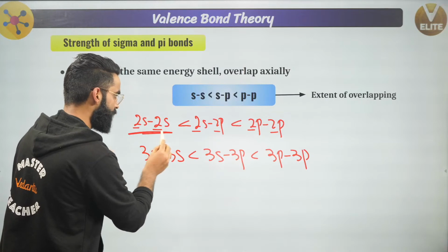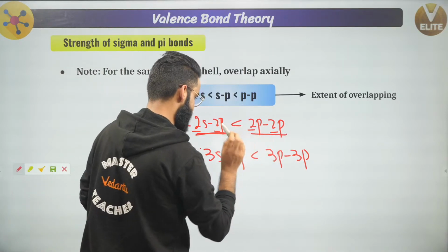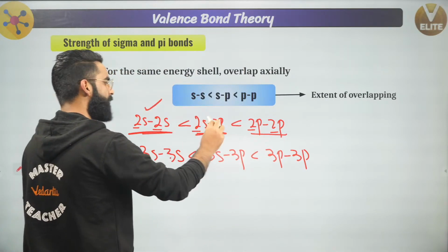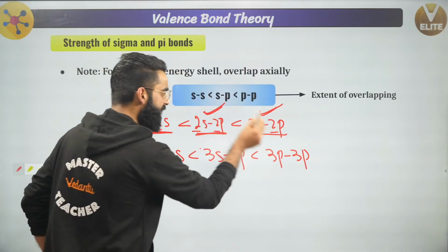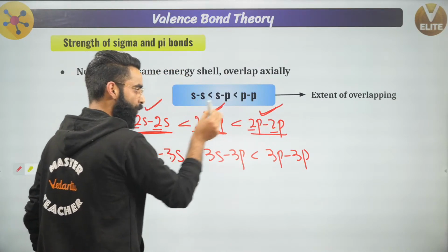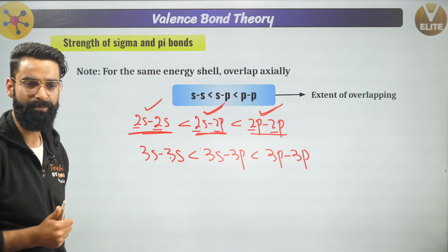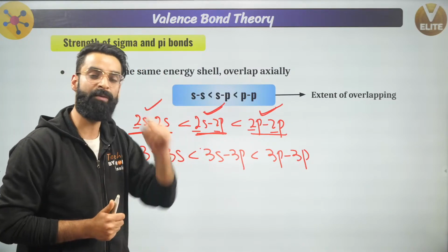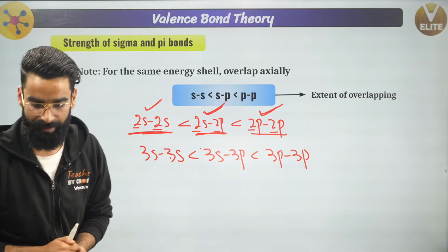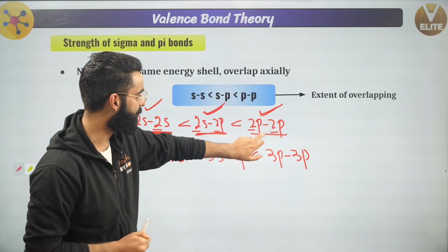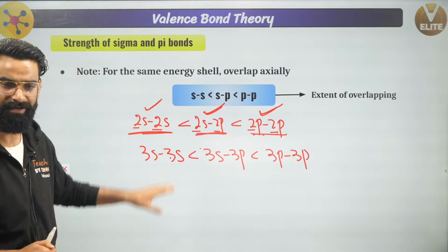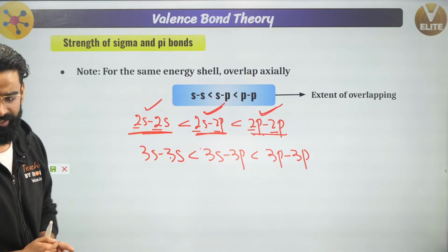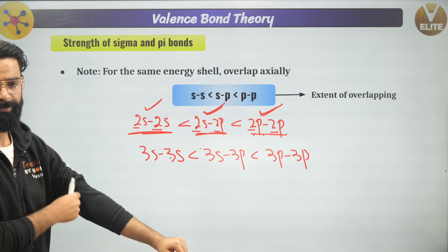So in these three cases of axial overlapping, a sigma bond would have got formed. The strength of the sigma bond will be maximum where the extent of overlapping is more. And the extent of overlapping will be more in 2p-2p, followed by 2s-2p, followed by 2s-2s, yeah? That's one important point which I want you guys to take note of.